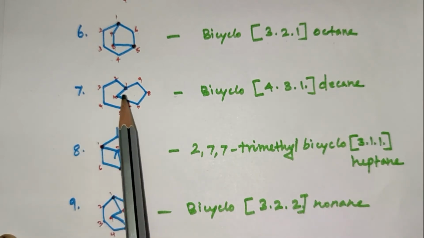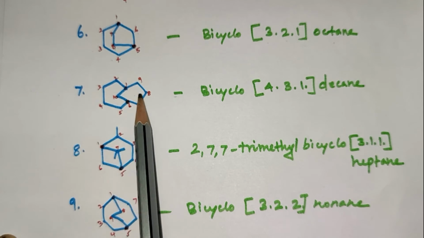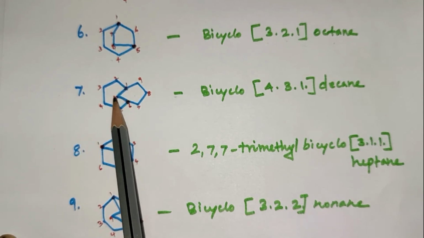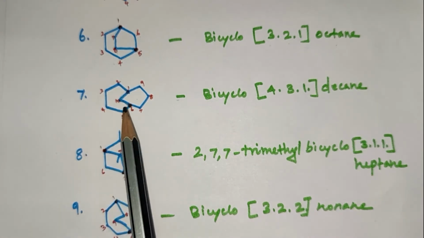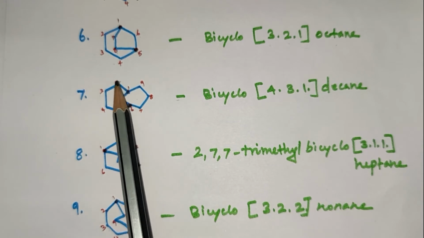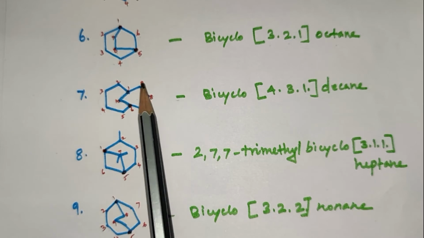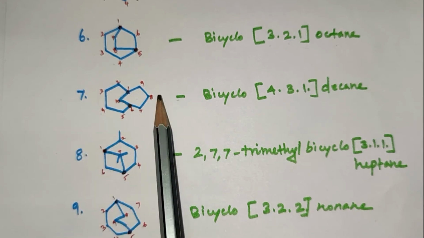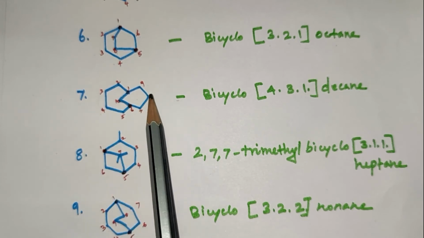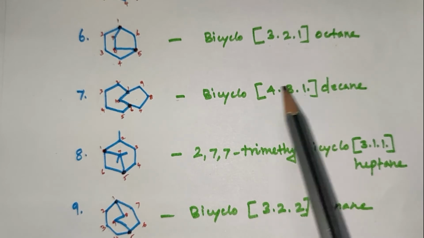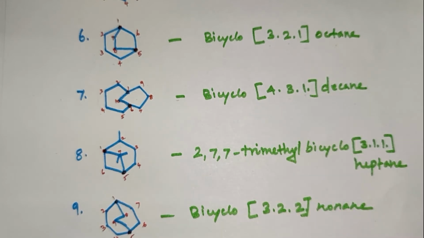When the square bracket is closed, then the parent hydrocarbon is written. This compound is a bicyclo compound. It is a bridged position. 2 bridged carbons are connecting with 1 carbon atom. So this is the longest chain. So the numbering is written from 1, 2, 3, 4, 5, 6, 7, 8, 9, 10. Decane. The parent hydrocarbon is decane. Bicyclo[4.3.1]. 1 carbon is connecting. So 1. Bicyclo[4.3.1]decane.